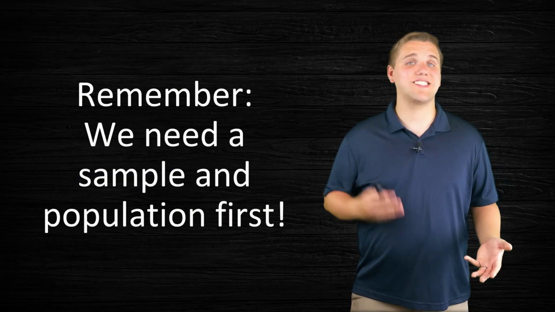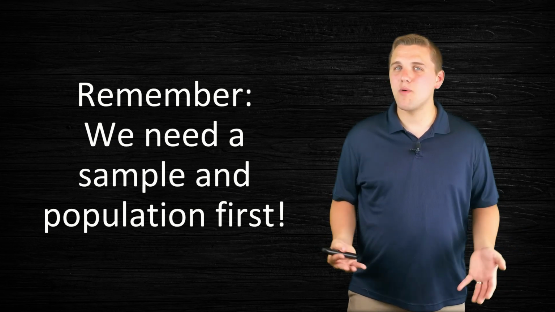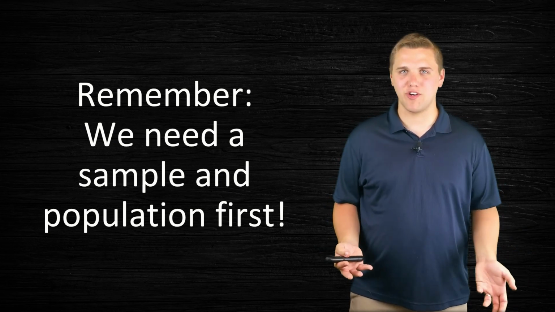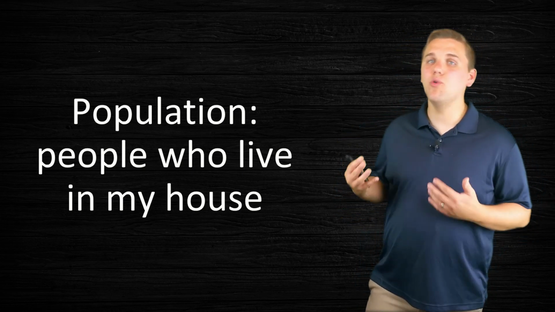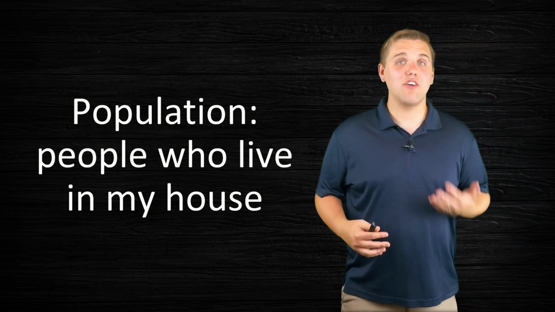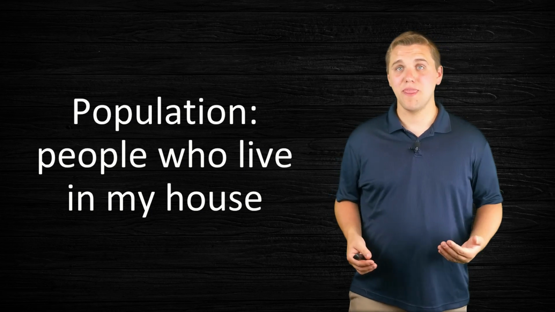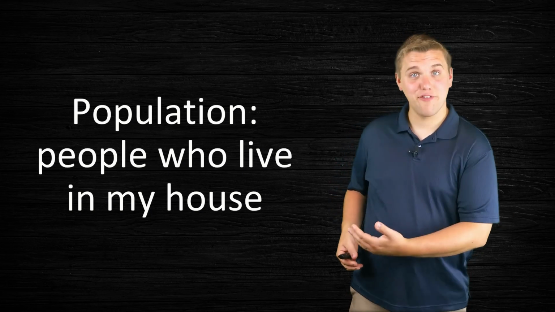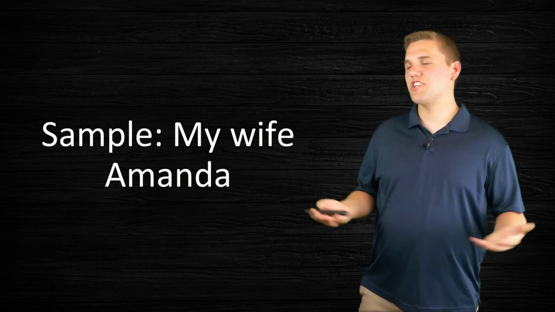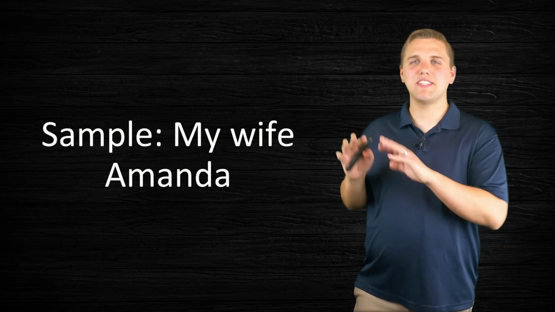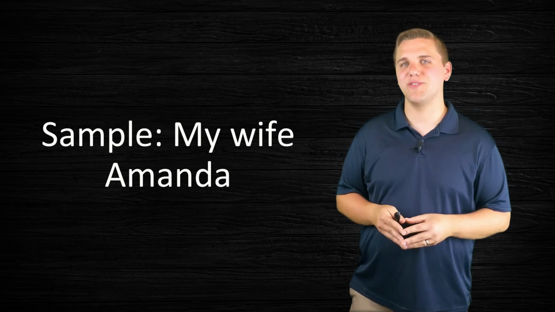Now, if you ever want to talk about statistics and parameters, you've got to remember we need a sample and a population first. So let's start with this population. We're going to have all the people who live in my house. Now, you should probably know who lives in my house right now: me, my wife, and my son. My sample is going to be kind of small here. It's just going to be my wife, Amanda. So that's my sample. It is a group within my population.